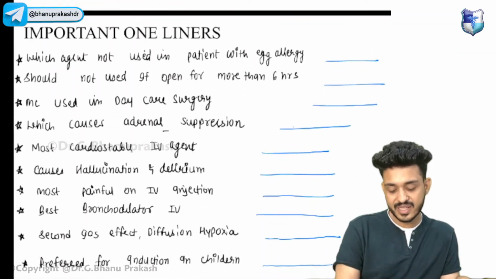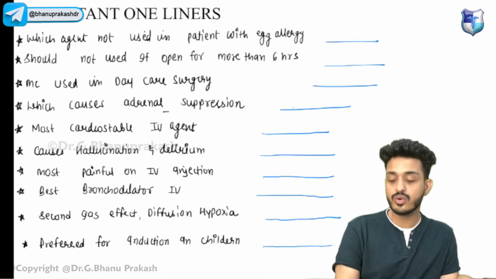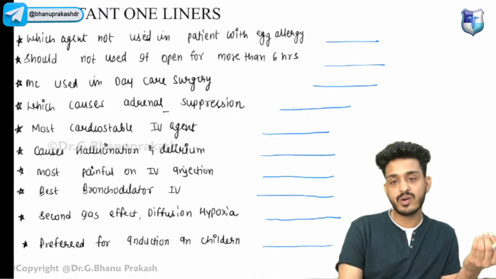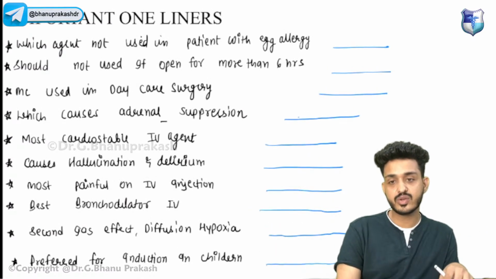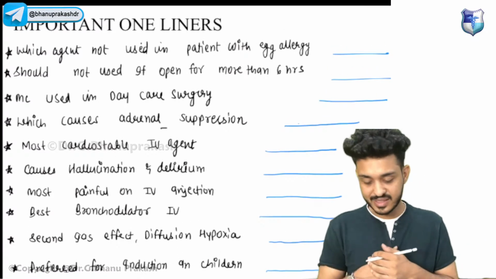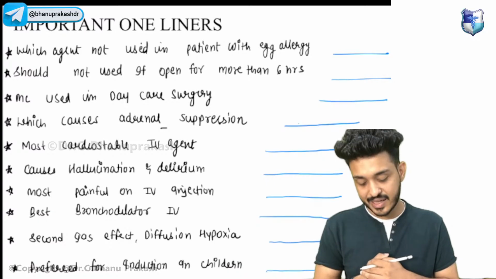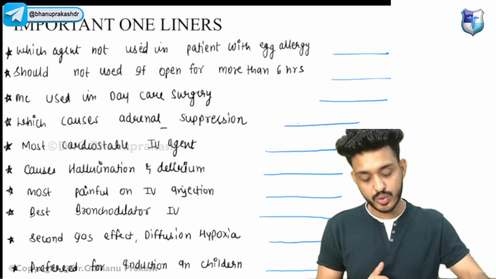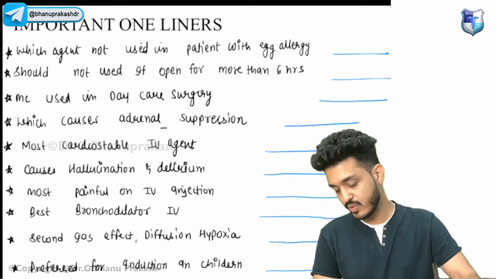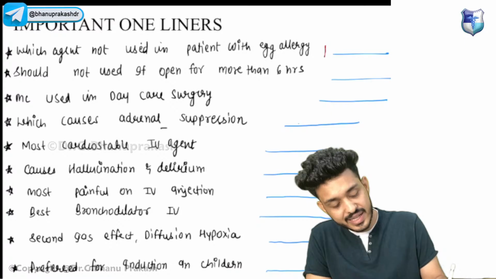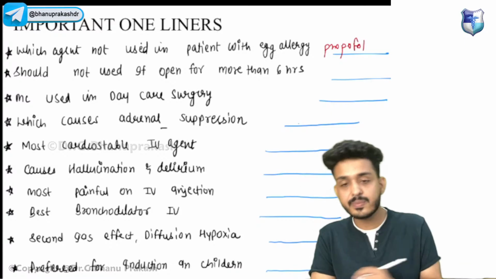Okay, now the last slide that we have to do is about the important one-liners. Whatever you have studied, try to answer as fast as you can in the chat section. First of all, which agent is not used in a patient with egg allergy? Which of the following agents will not be used in egg allergy? What will the answer be? Very good, Vicky. That would be your propofol.